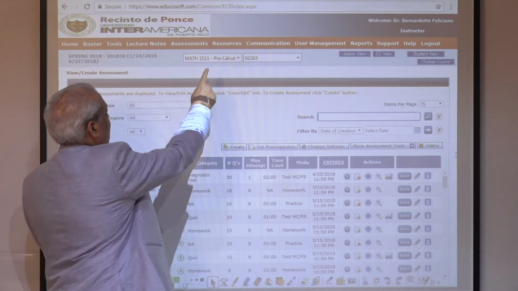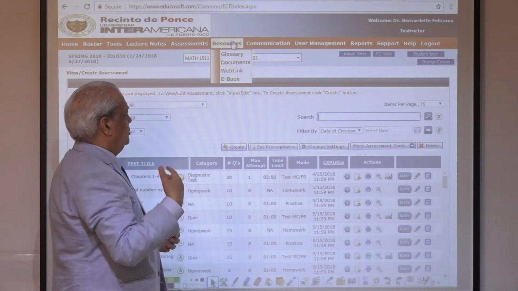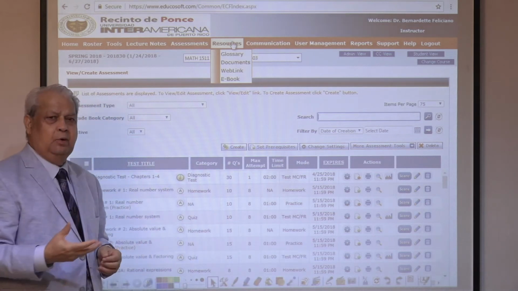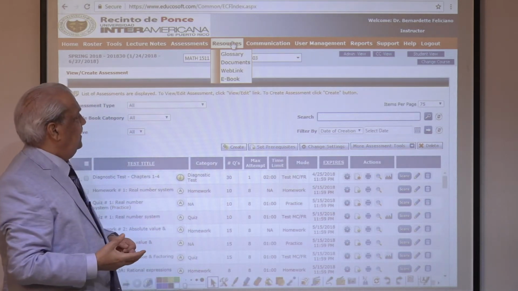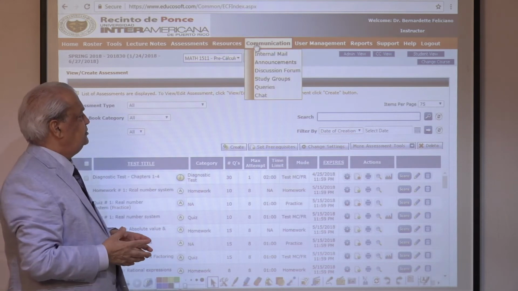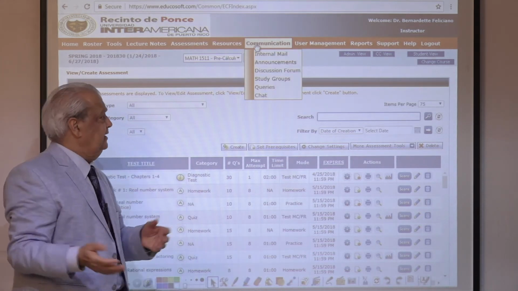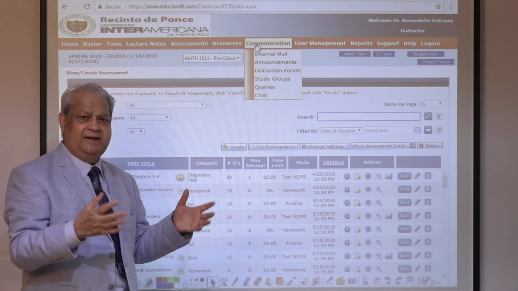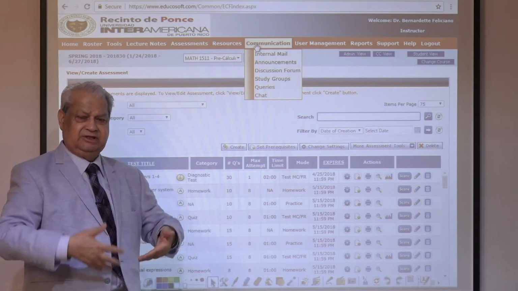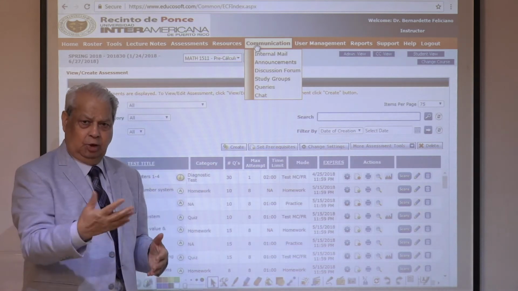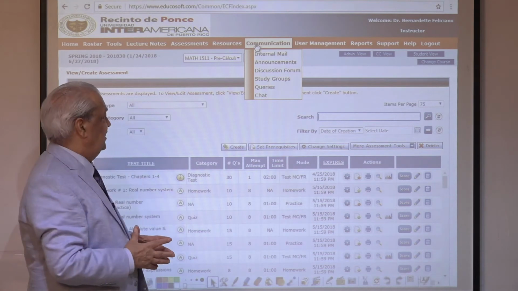Next is resources: glossary, documents, web links, ebook, and next is communications. Internal email is a common thing, announcements the teacher has to make to the students, and the administrator can make announcements to their lower level users of EducaSoft.